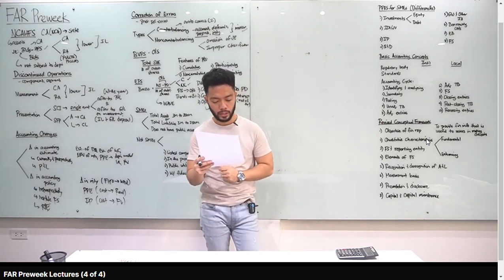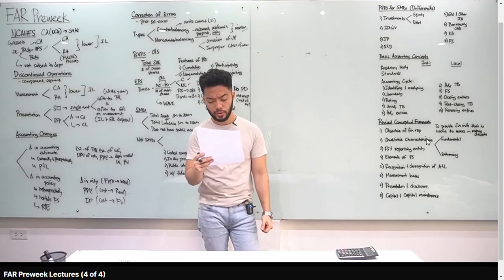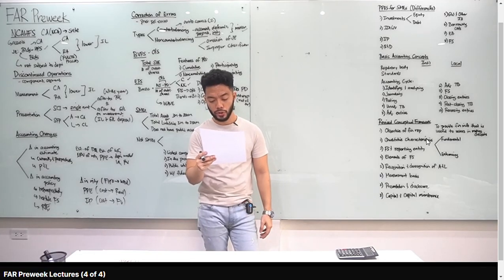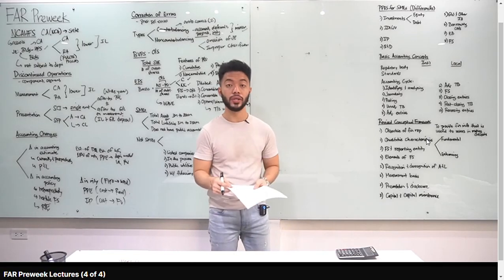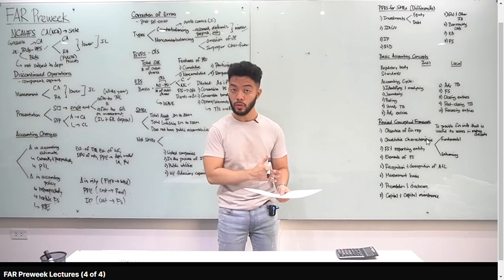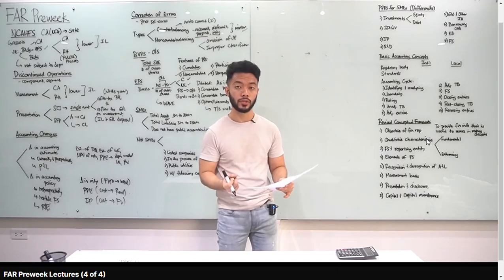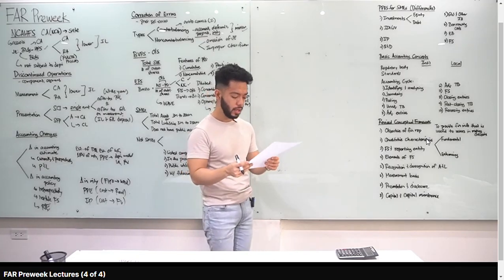D for number 4. Number 5, the as if converted method of computing diluted EPS. Conversion of convertible bonds as of beginning of the earliest period or time of issuance if later. Okay? So January 1, o kapag during the year nag-issue ng convertible bonds, kung kailan nag-issue, yun ibig sabihin niyan. Letter A for number 5.